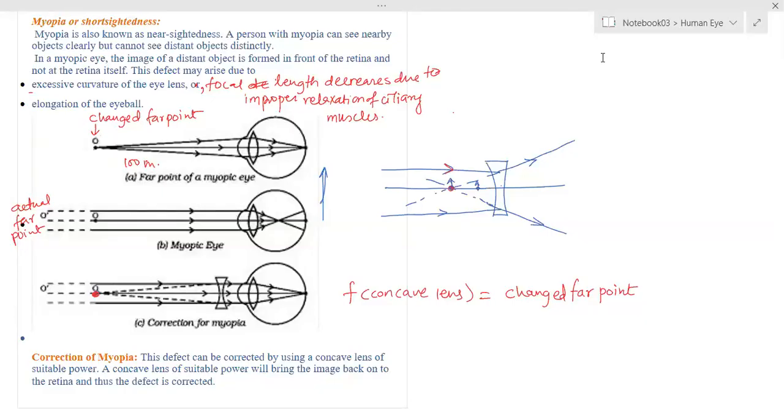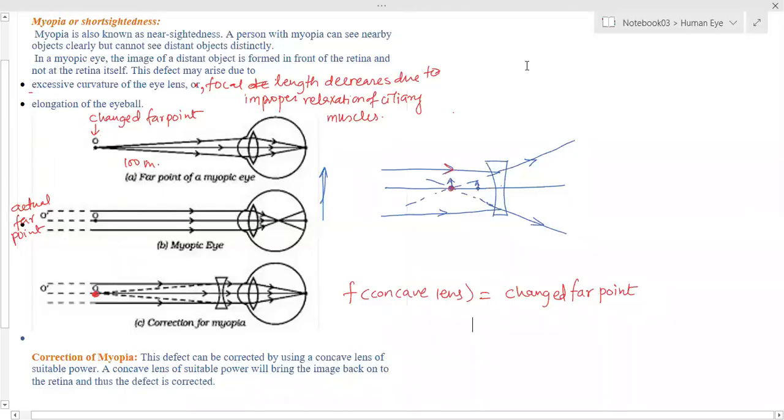The human eye part we have already done. Myopia we finished yesterday. Is that clear to you? Myopia, is that clear to you? Yes, ma'am. Then the next one is hypermetropia, the opposite of this case.